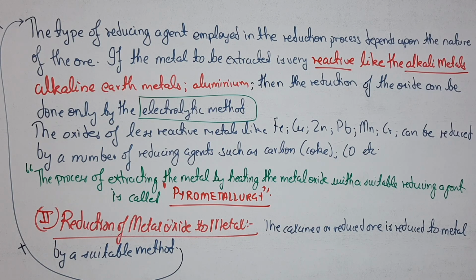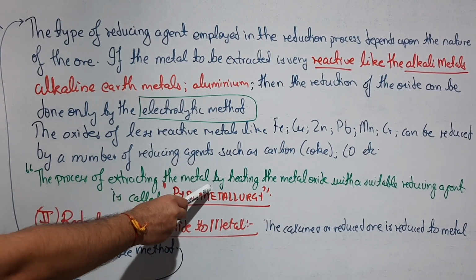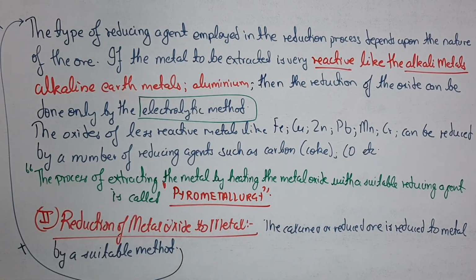And this particular heading is also known by the term pyrometallurgy, again a 1 mark definition, which says that the process of extracting the metal by heating the metal oxide with a suitable reducing agent is called pyrometallurgy.